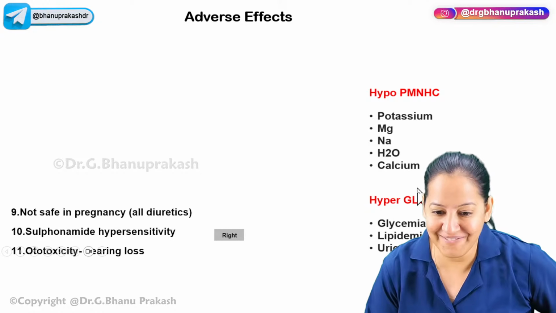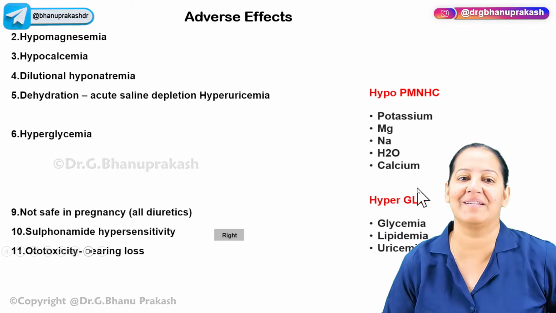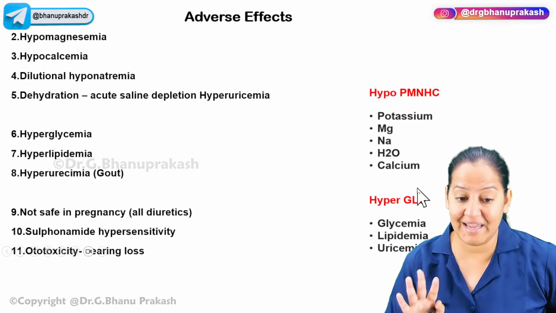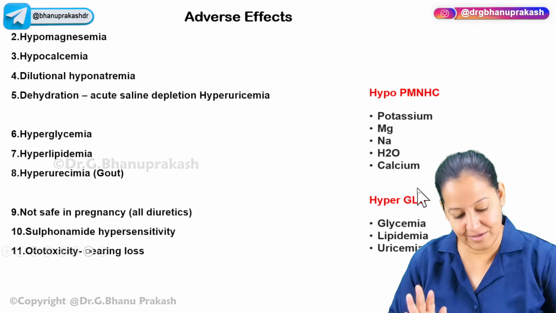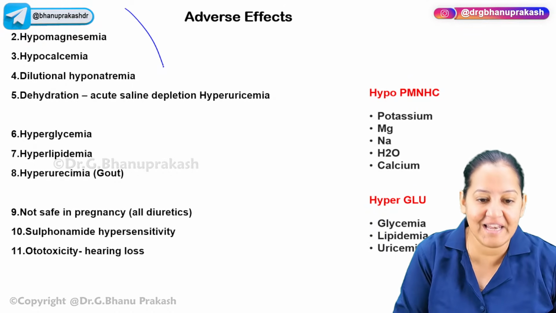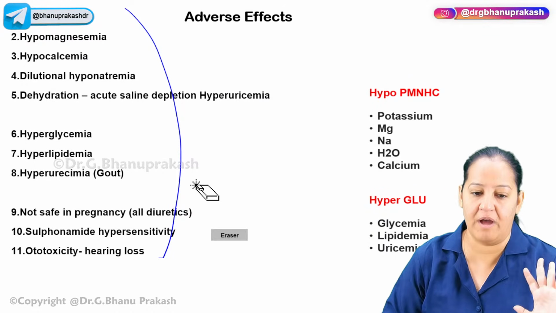Okay. Now coming to the adverse effects. Adverse effects are also very easy. You can understand very easily. Total 11 adverse effects. How many adverse effects are there? Total 11 of them. Now I will explain you all.